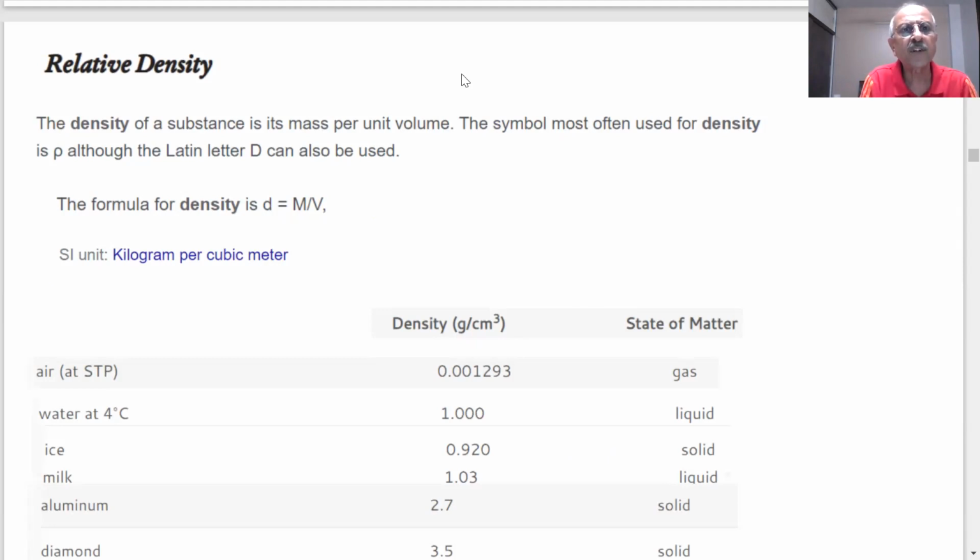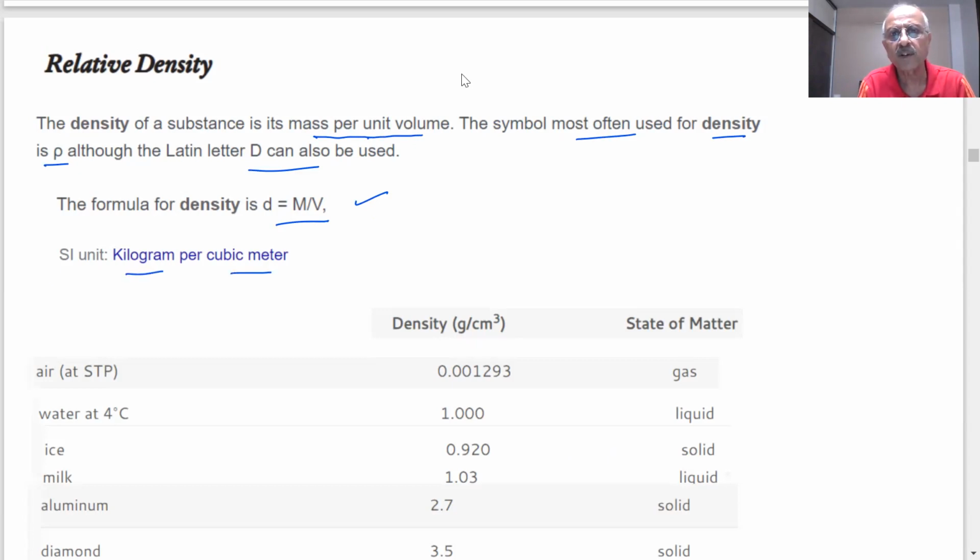So we said density of a substance is mass per unit volume. The symbol most often used for density is rho, or the letter D can be used. The formula of density is this one. Is it clear? Yes. The SI unit we already said is kilogram per meter cube, and the other unit is gram per centimeter cube.